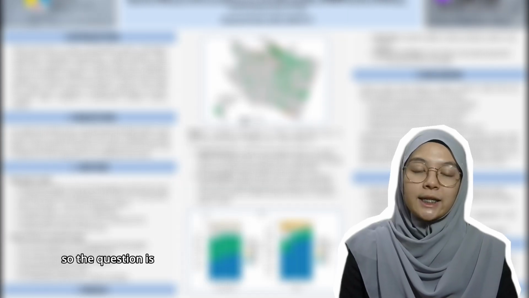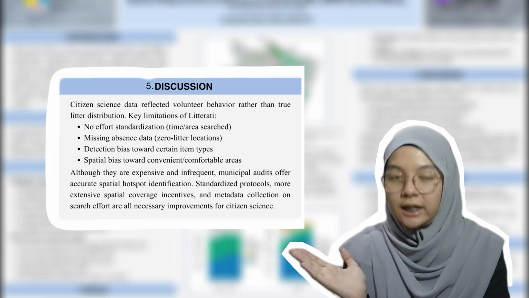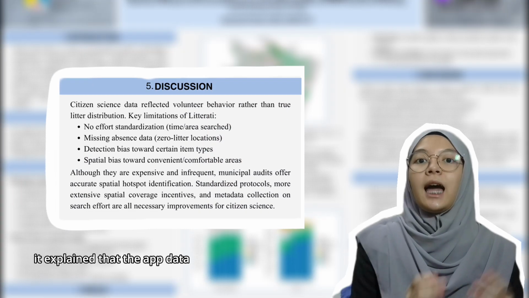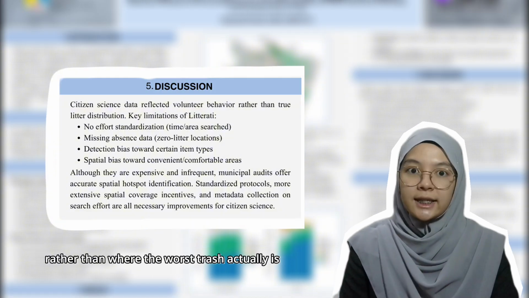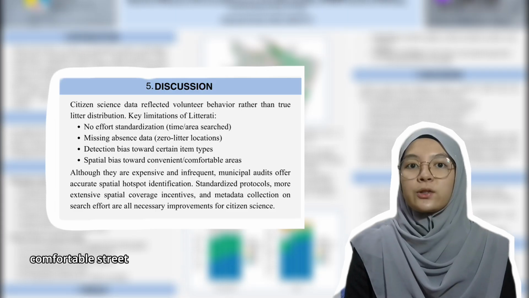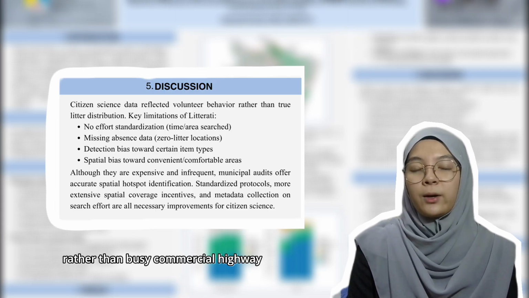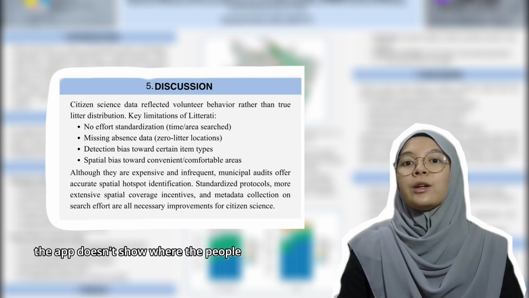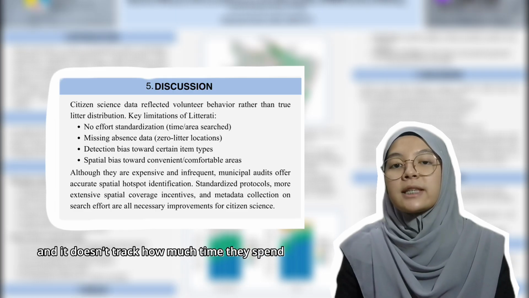So the question is, why did this happen? In the discussion section, it explained that the app data show human habit rather than where the worst trash actually is. Volunteers naturally track trash on a quiet, comfortable street where they already walk or live rather than a busy commercial highway. Also, the app doesn't show where people looked but found zero trash, and it doesn't track how much time they spend searching.